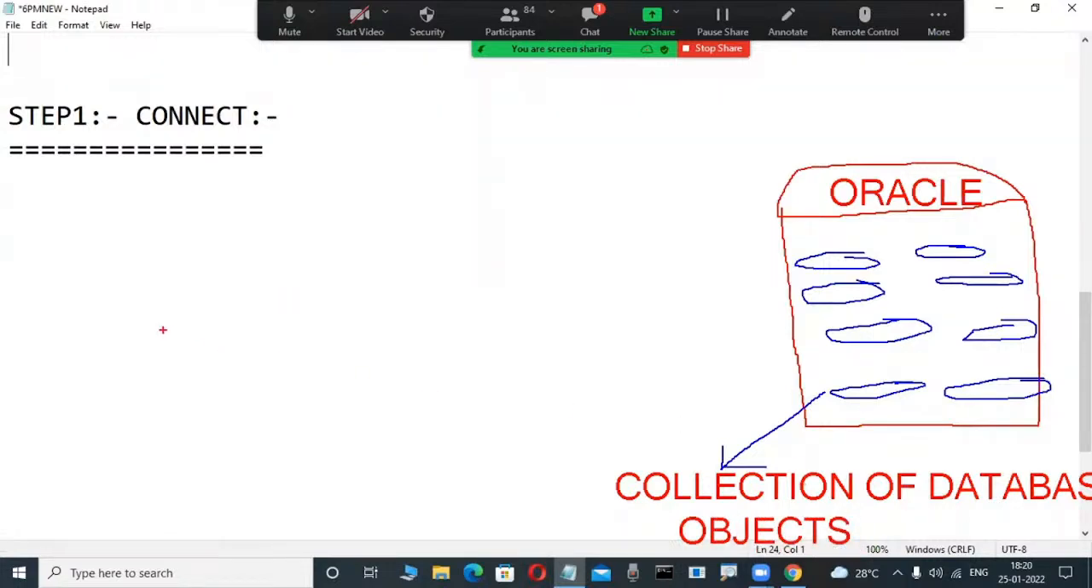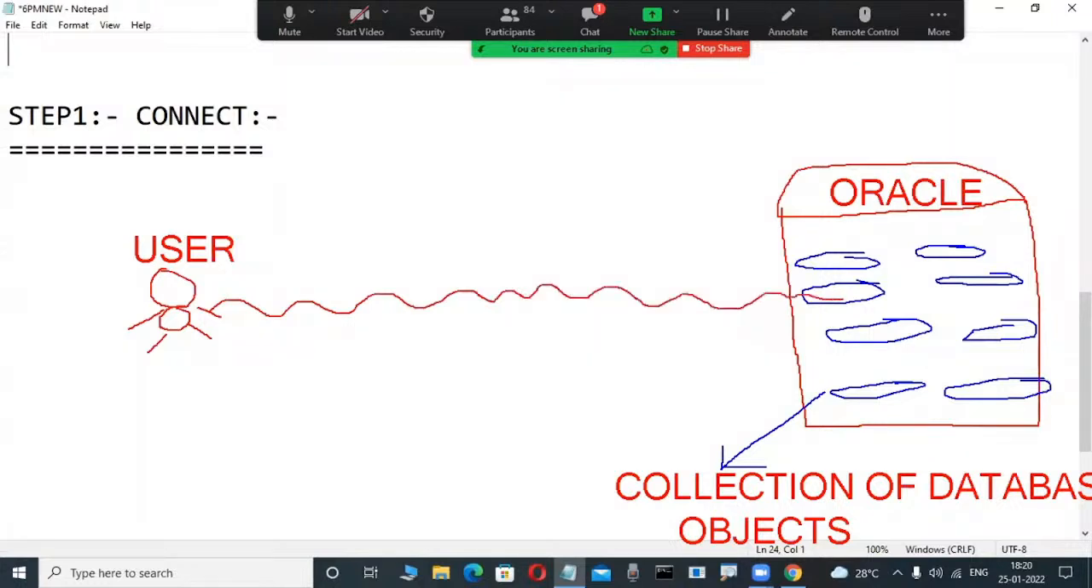Observe for a minute. I am a user, for example. Oracle Corporation gives this diagram for easy understanding. This is a user, and I want to talk to this database, meaning I want to perform some operations on it. If I want to talk to this database, which language do we use? Yes, very good: SQL is the language.